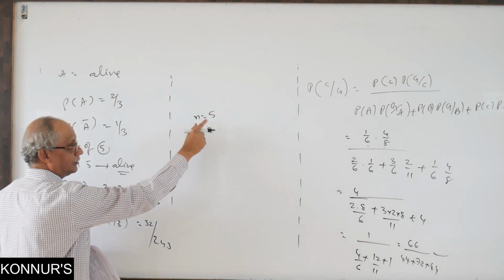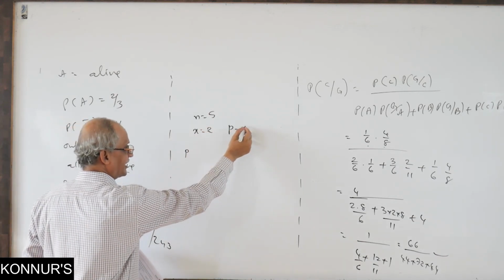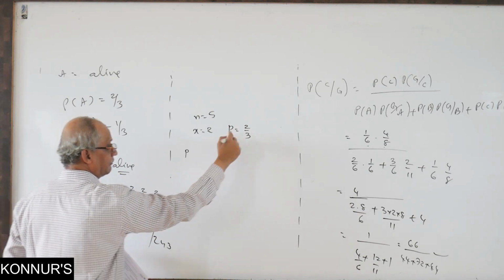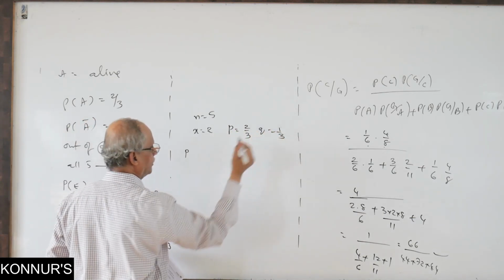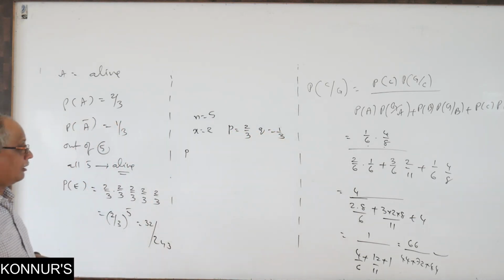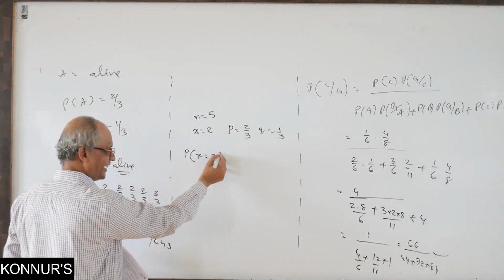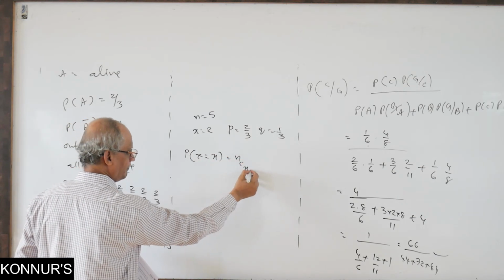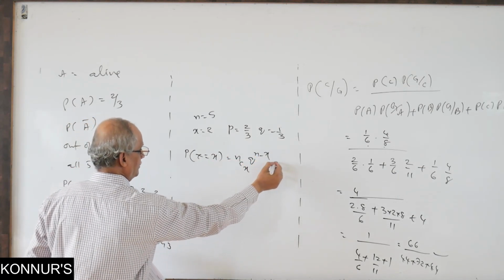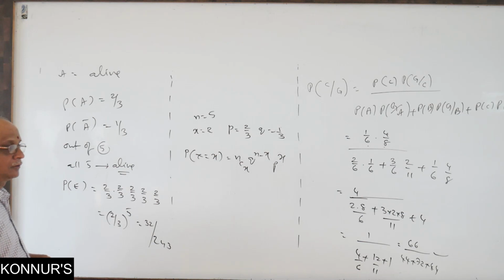P represents the success probability, alive, and Q represents the failure probability, dead. They want 2 successes. The binomial theorem for x successes is nCx P power x into Q power n minus x. This is the answer.